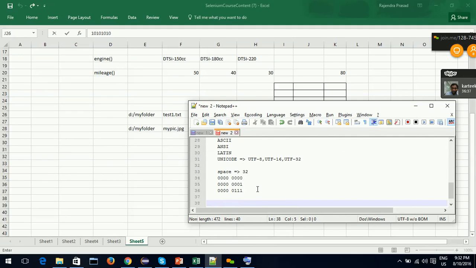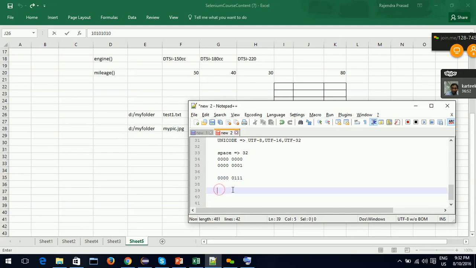After that, for 16, which is 2 power 4, how is 16 represented? 1 0 0 0 0. How is 32 represented?